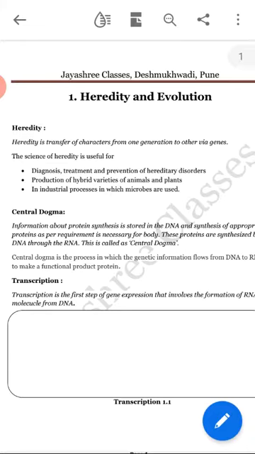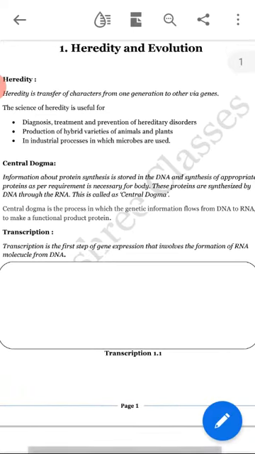That means to synthesize any protein, these are the steps followed in our body. DNA has given instructions to RNA for the synthesis of protein.